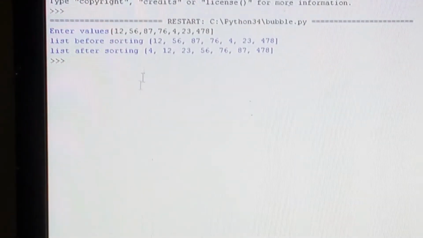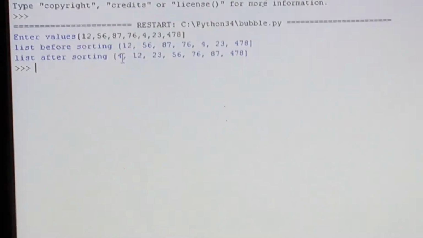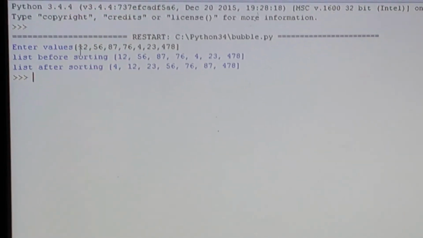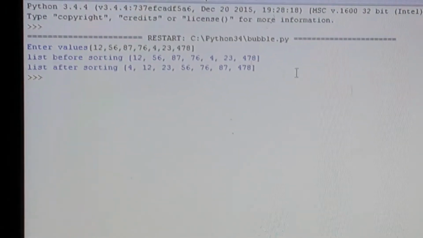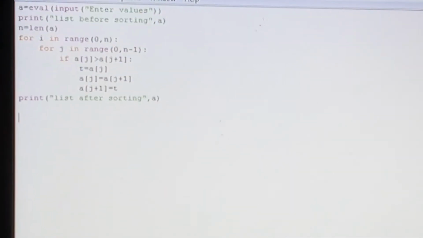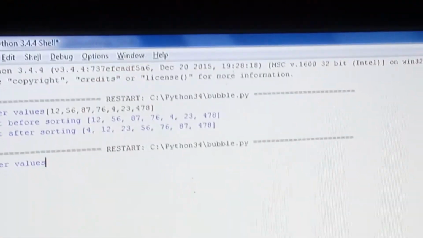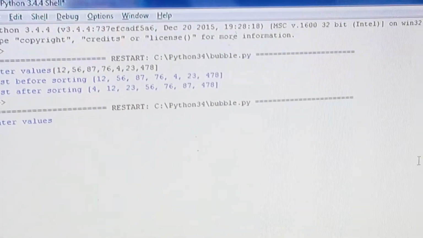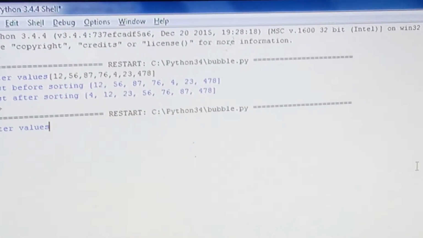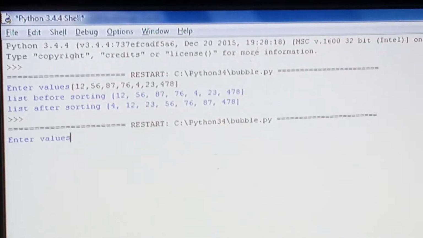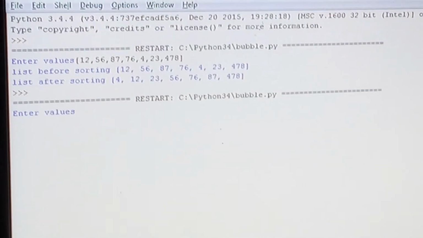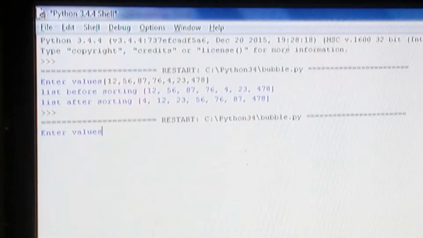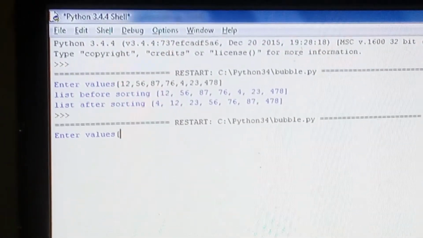Suppose I enter a list of elements, and now press enter. The list before sorting is this, and after sorting it is in this form. Before sorting, the numbers are displayed as we entered them. So here there is no limit. Suppose you run the program and you enter 1 3 3 7. Now you can enter 5, or 10, or 20. Whatever number of elements you want, input them here, and it will sort your numbers. Suppose I enter 10 numbers.